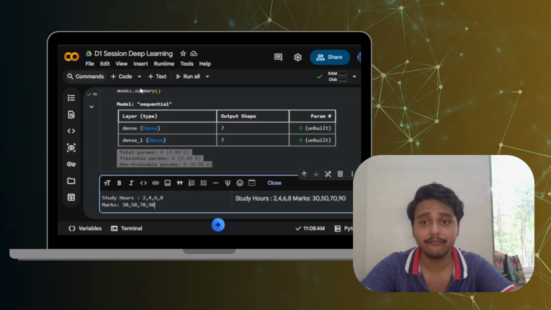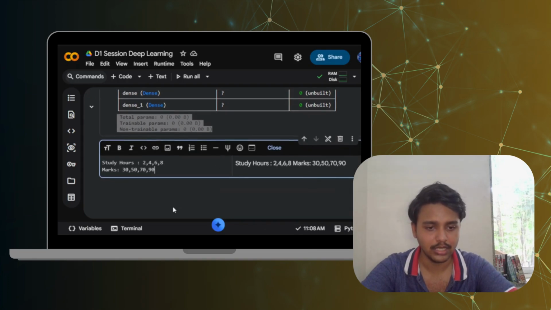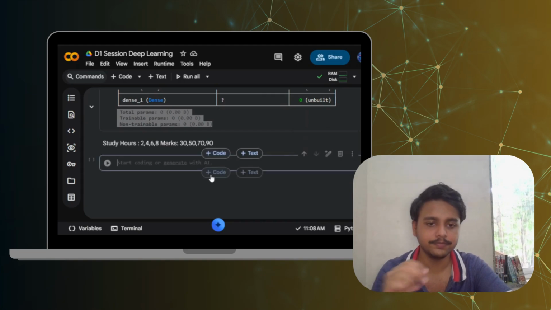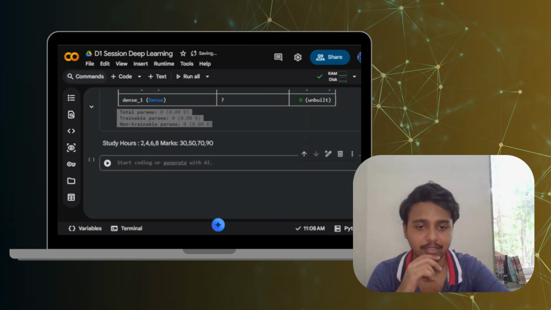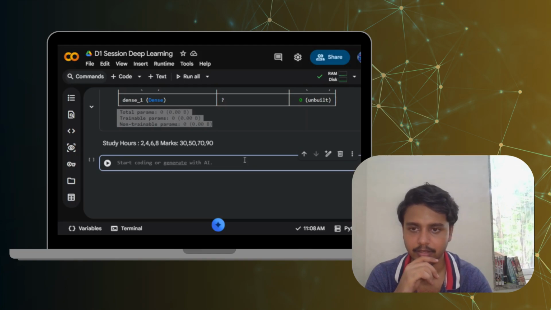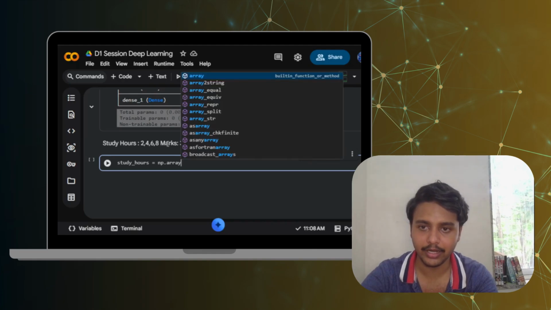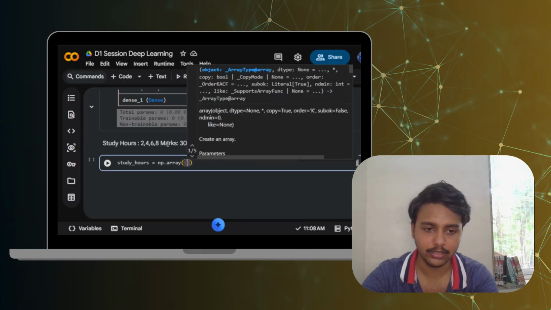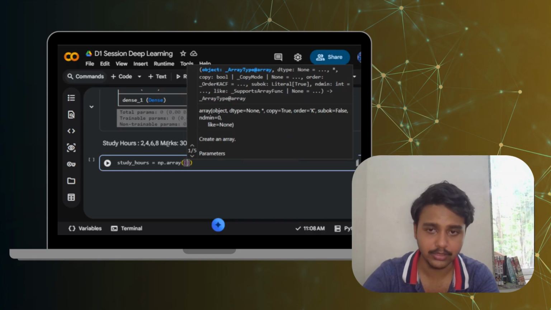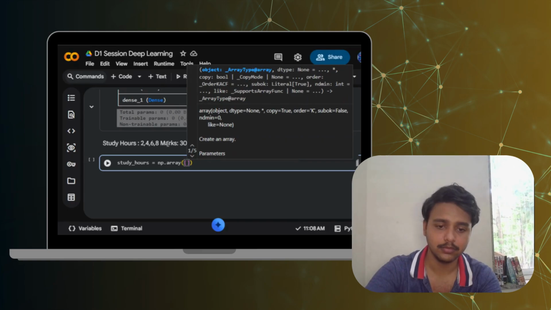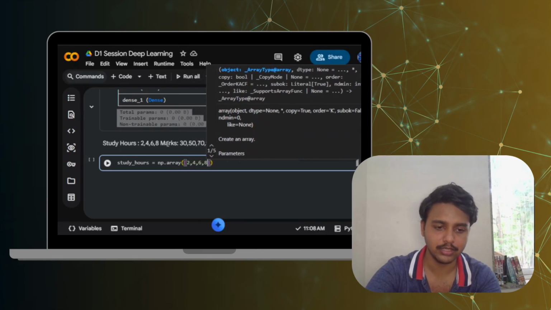For that, we first create our input values, which is study hours. So let us start with the code. Here I am going to write study_hours equals np.array, and in the array I am going to add 2, 4, 6, and 8.